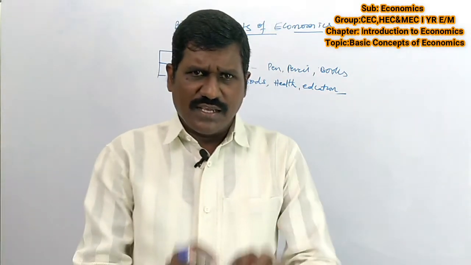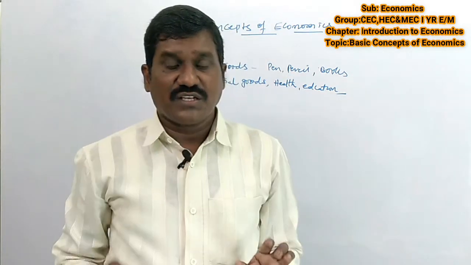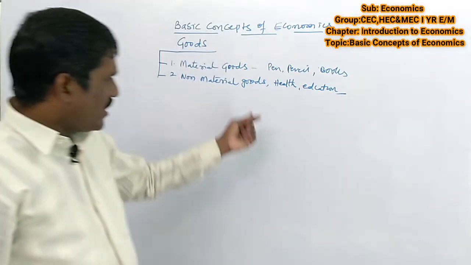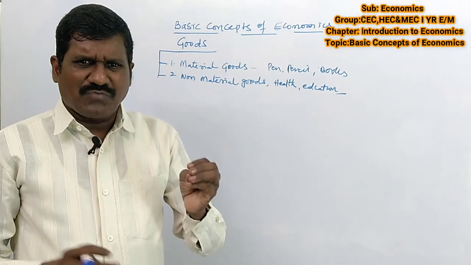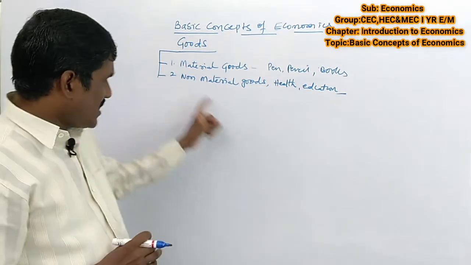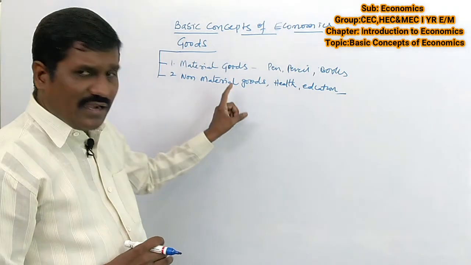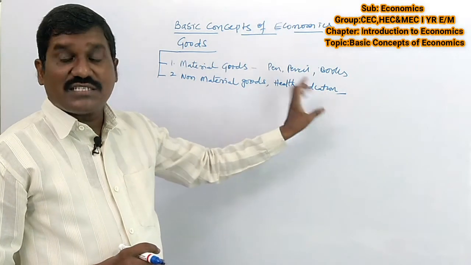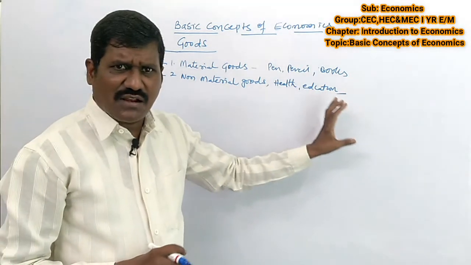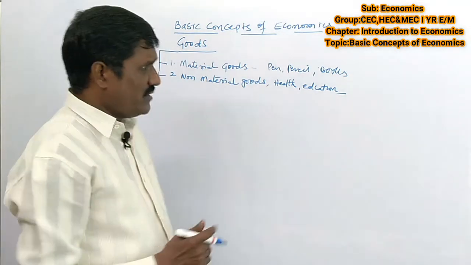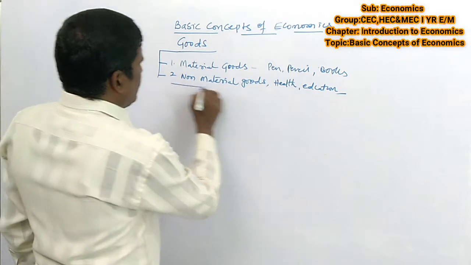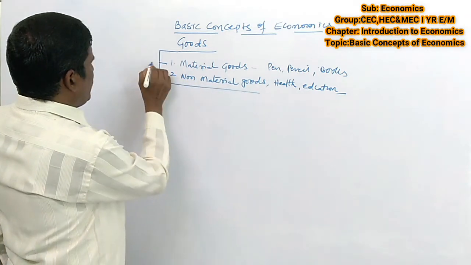Material goods are those we can see and touch. Such are called material goods. Those we can't see or touch, but can feel, are called non-material goods. It is like services. Services are called non-material goods. That is the first classification.